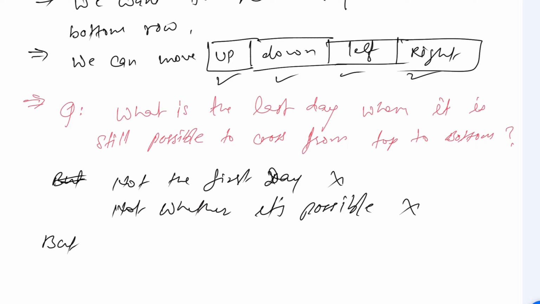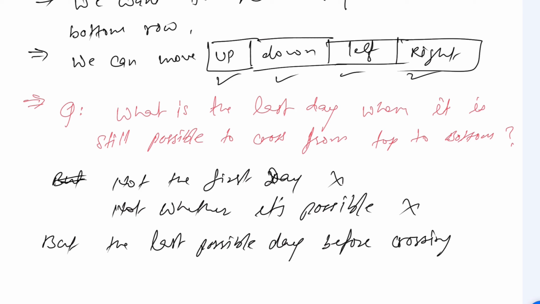Okay, but the last possible day before crossing become impossible. This is what we need. Okay, this is what we have to find, guys.